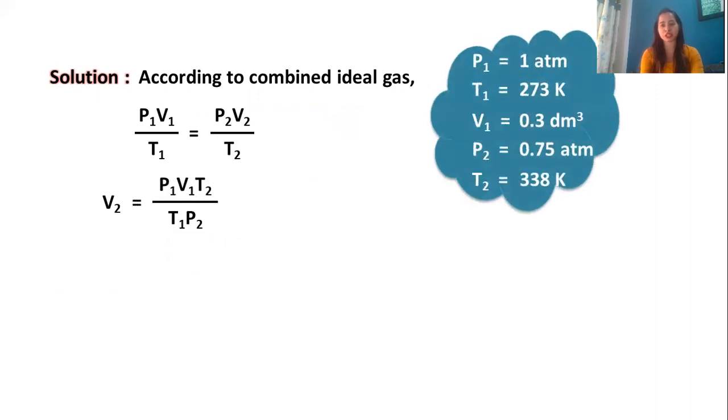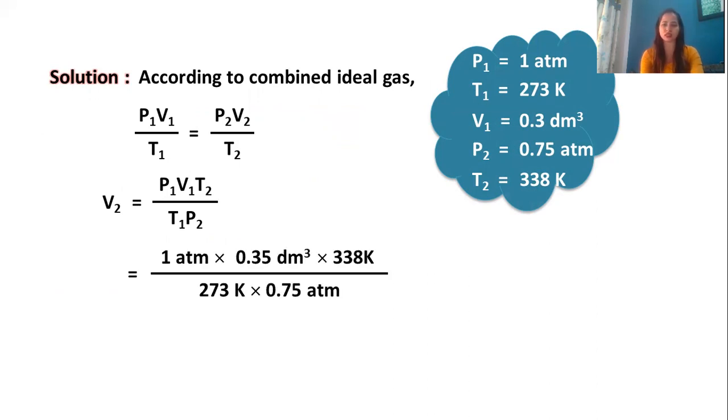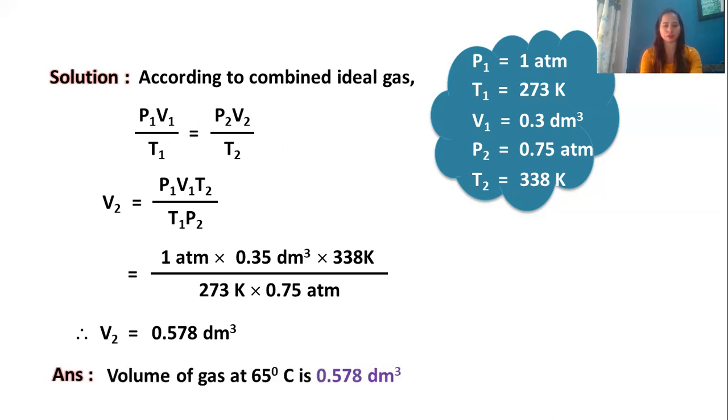Substituting, P1 is 1, V1 is 0.35, T2 is 338, T1 is 273 and P2 is 0.75. You can either do it by normal calculations, or if normal calculations are tough for you, you can go for log calculations, whichever you prefer. The answer that you get over here is 0.578 dm cube, because we are finding volume.